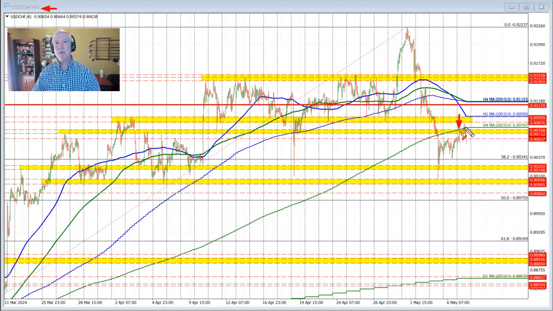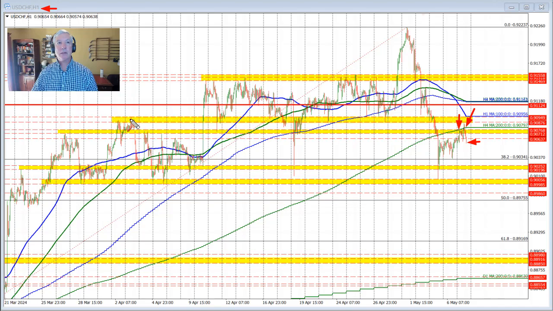Backed off against that level and then rotated to the upside, breaking above that 200 bar moving average briefly in the European session. Well, not briefly. This is, for an hour or so before the price then rotated back to the downside. And as you can see, we traded to new session lows in trading here today in the last hour of trading. And so the buyers had their shot above the 200 bar moving average.